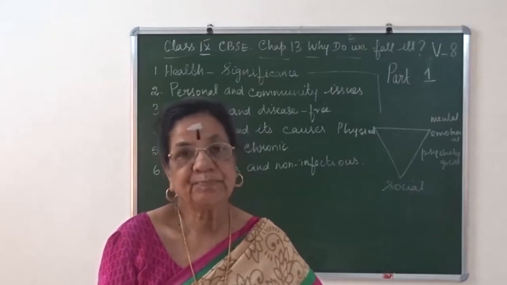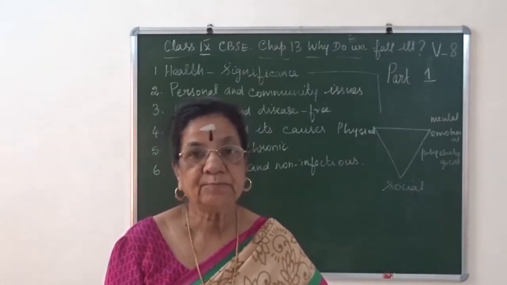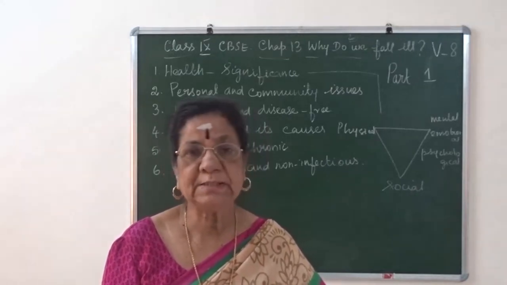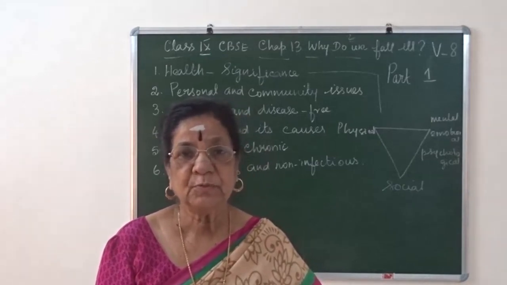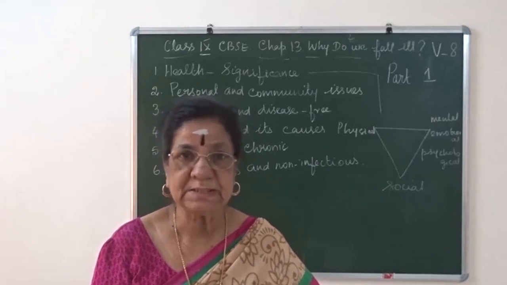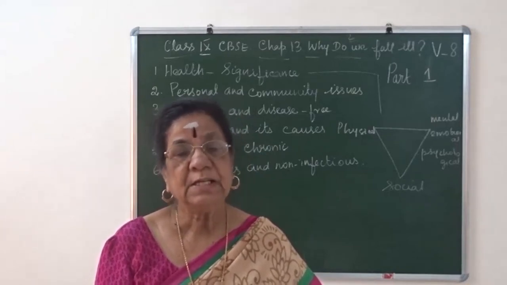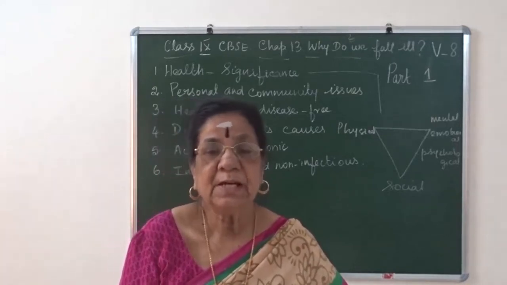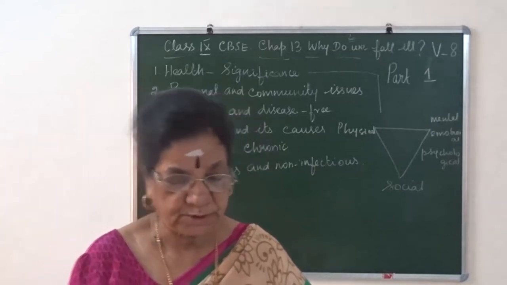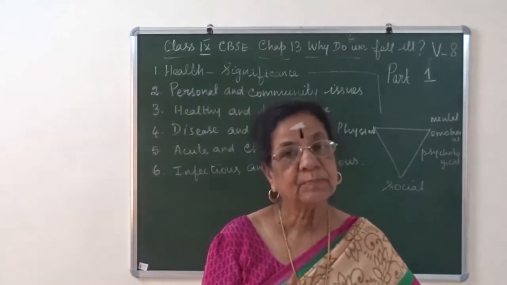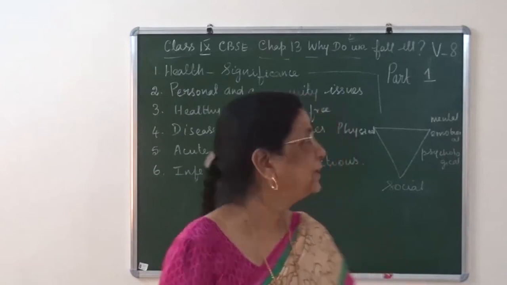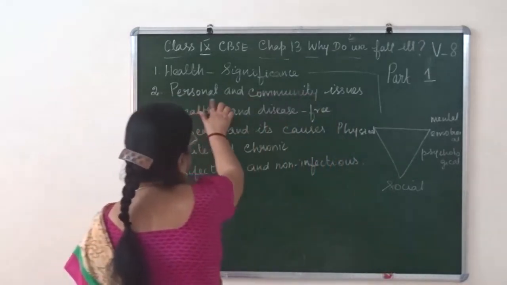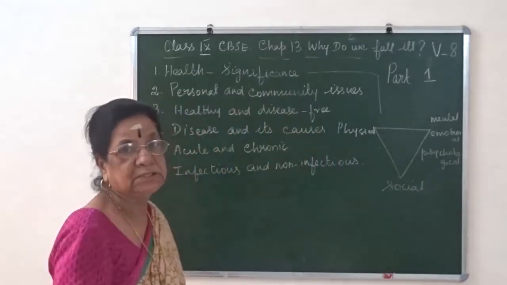What does it mean? We should have good health. With poor health we may have some diseases, and we may have some disturbance in the functioning of our body. That is another significance. The next one is personal and community issues.